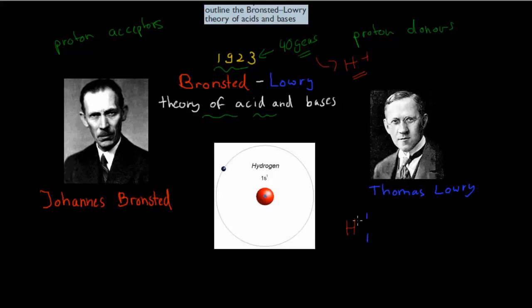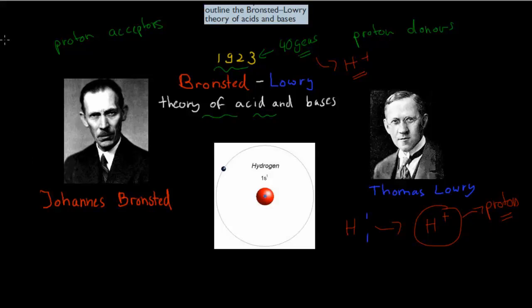When it comes to an actual ion, we go from H to H+, which means it has one more proton than it has electrons. So it has no electrons, it only has a proton. A hydrogen ion itself is an actual proton, which is why hydrogen ions fit the concept of proton donors when it comes to being acids.